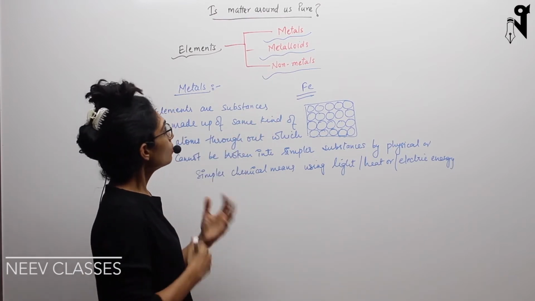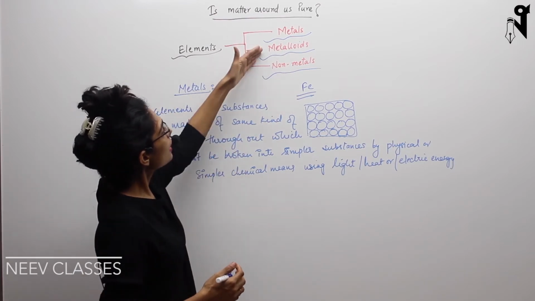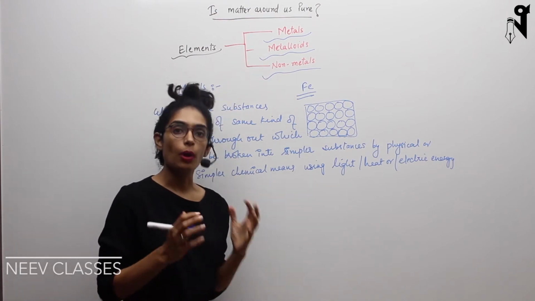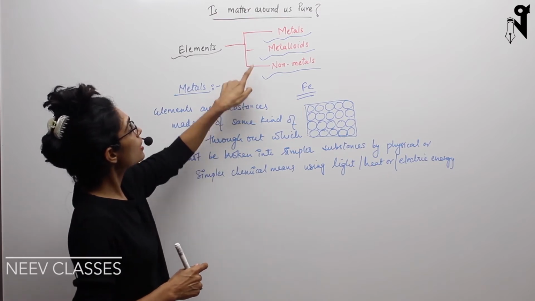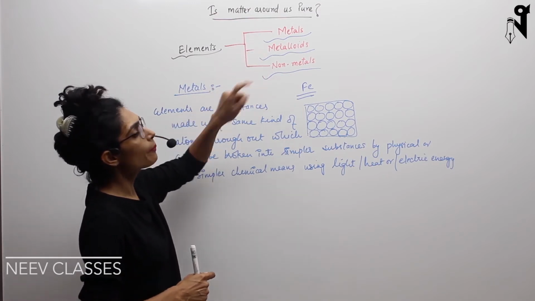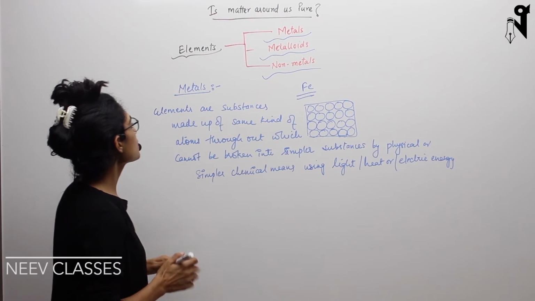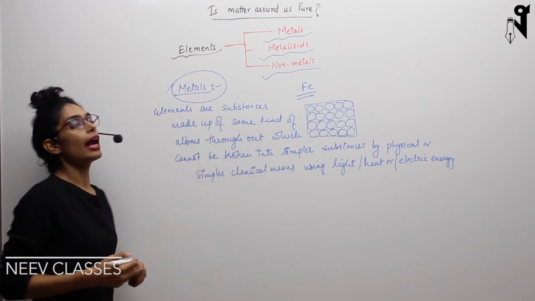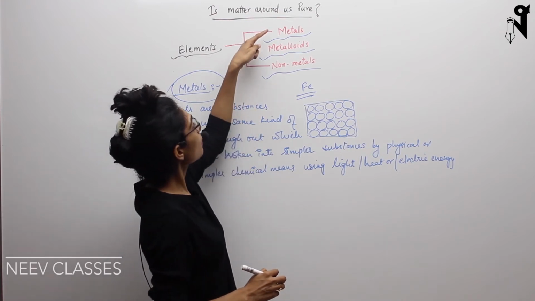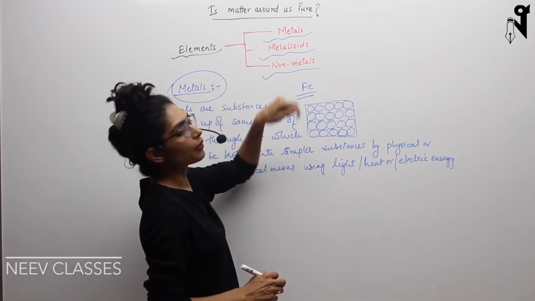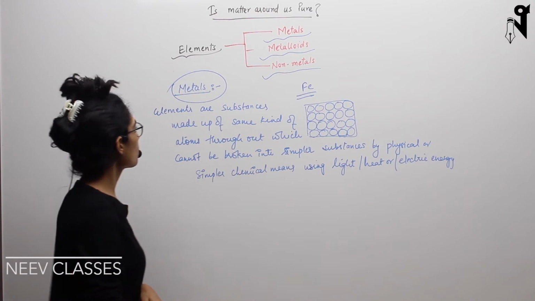We can differentiate between these three kinds of elements through their physical properties. Now we will understand the differences in the properties of metals, metalloids and non-metals. Let's first start with metals and understand their physical properties and what the difference is between the properties of metals and the other two.